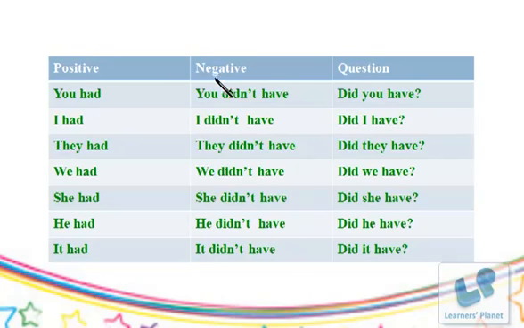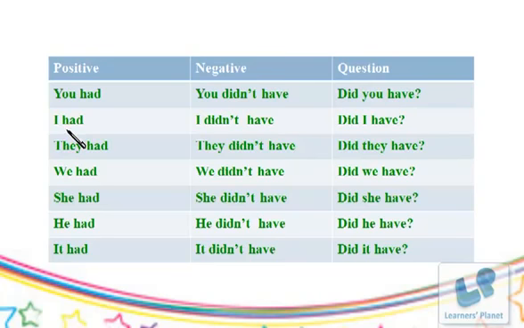The negative form of this would be you didn't have, which means this particular thing that we are talking about never belonged to you, not even in the past. And the question form would be, did you have? So someone is asking you whether this thing that we are talking about ever belonged to you in the past.